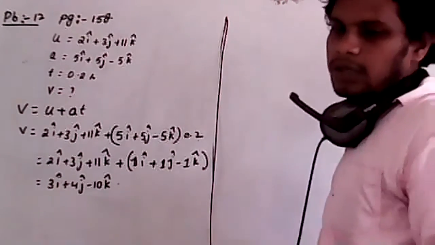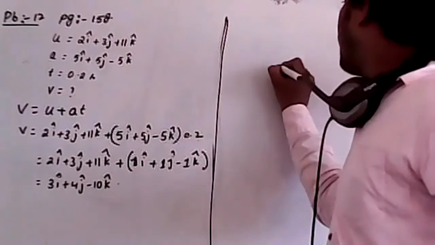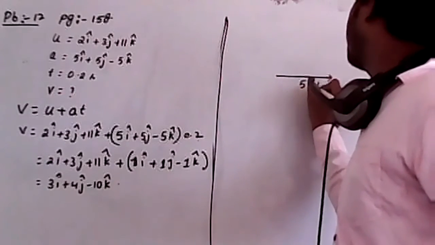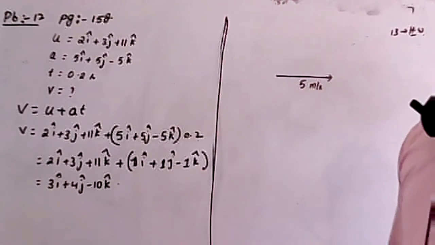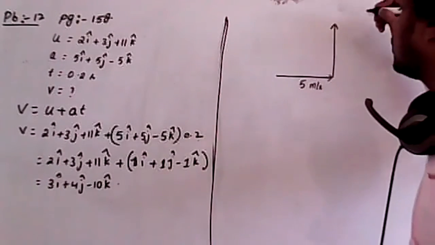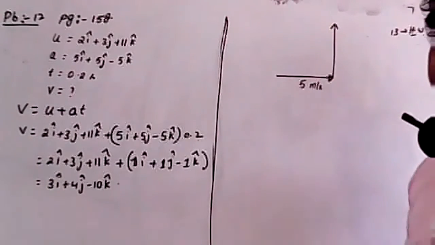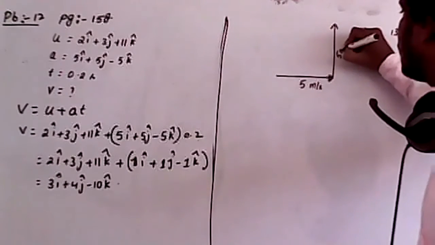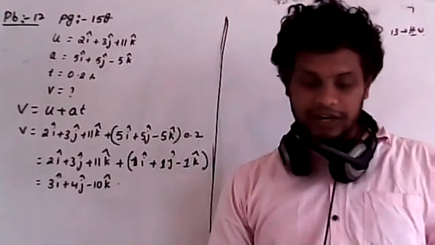Yeah, fine. Listen, ma'am. Here, what they have given in the question is that a particle is moving eastwards with velocity 5 meter per second. Next, it changes its direction towards north in 10 seconds, and moves with the same magnitude, that is 5 meter per second. We already discussed such a concept.